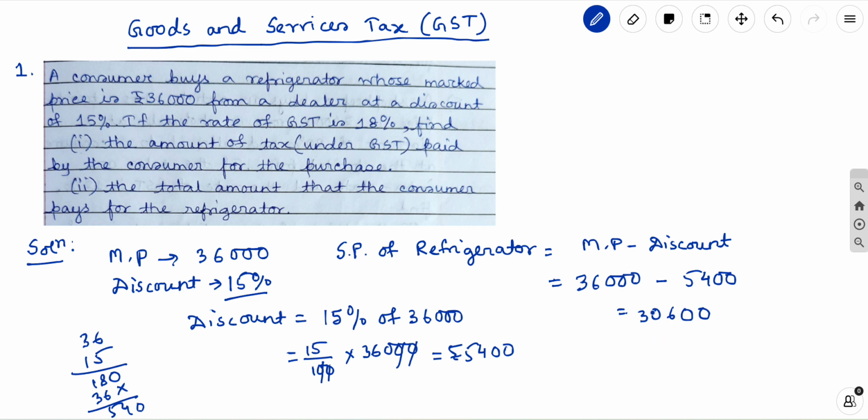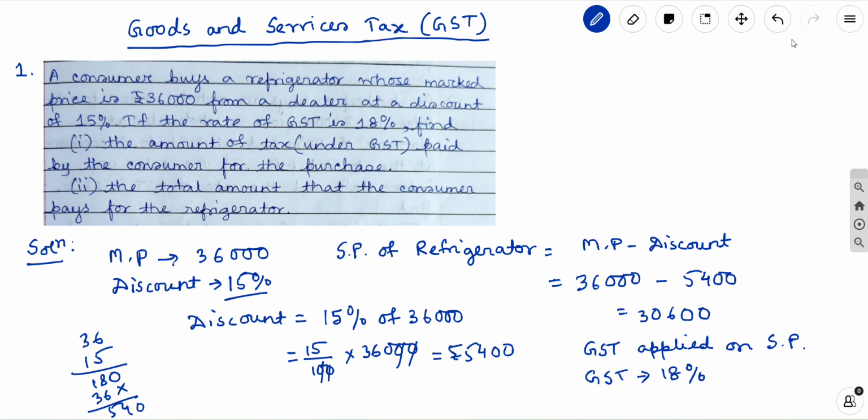Now on top of that, the GST will be applied, on the selling price, that is 30,600. The GST is given as 18%.